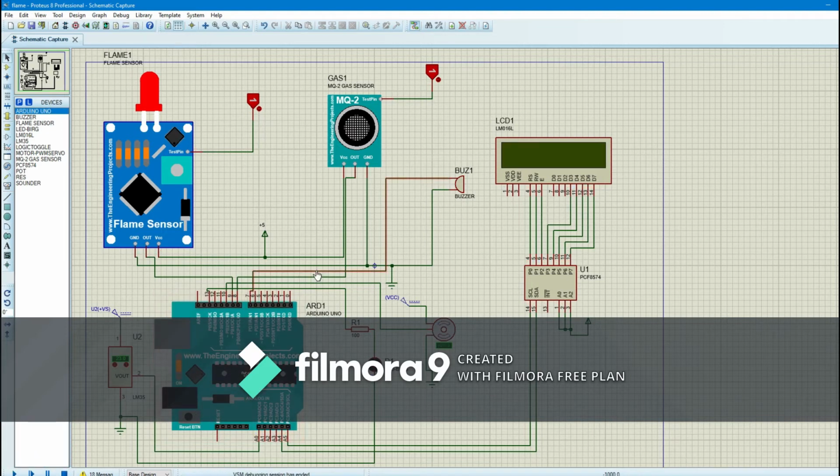Now let's see what happens if the temperature is greater than 25. Let's say the temperature is 30 degrees Celsius. So the output is the buzzer will make noise to alert people, the LCD will show kebakaran, the servo motor will rotate to positive 90, and the LED will blink. So that's all for the circuit.